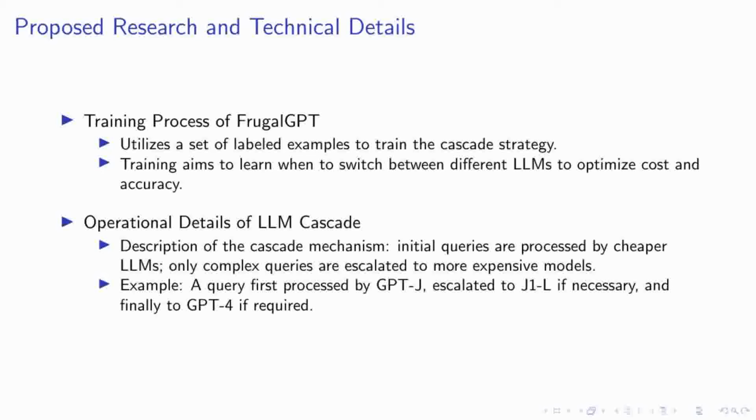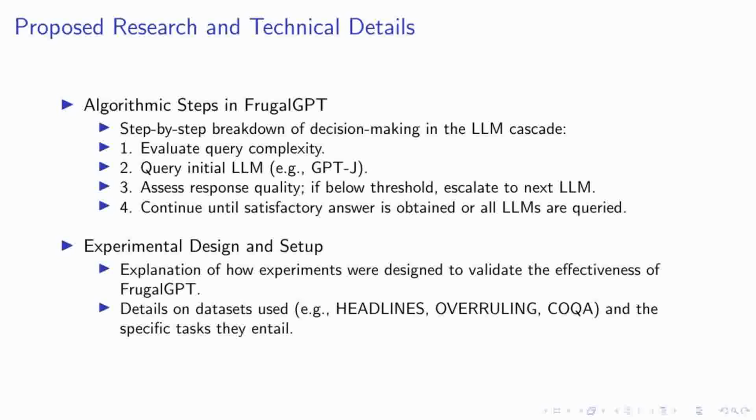This strategy not only preserves the quality of responses, but significantly reduces operational costs, making it a sustainable choice for large-scale applications. Let's delve into the technical workings and experimental validation of FrugalGPT, our proposed solution for optimizing the use of large language models within a budget. The core of FrugalGPT is an algorithmic cascade that smartly navigates through a sequence of LLMs based on the complexity of the query at hand.